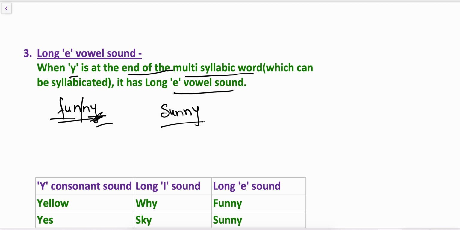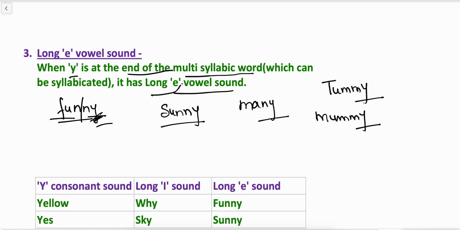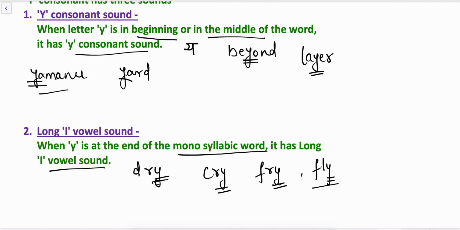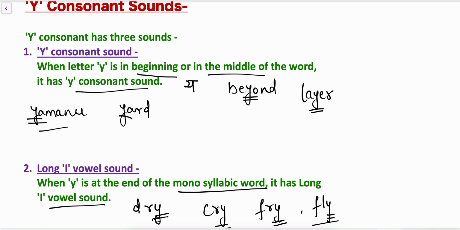SUNNY, sunny. MANY, many. TUMMY, tummy. MUMMY, mummy. So whenever the Y is present at the end of the multisyllabic word, it has long E vowel sound. And when the Y is present at the end of the monosyllabic word, it has long I sound, and when Y is present in the beginning or in the middle of the word, it has Y sound.